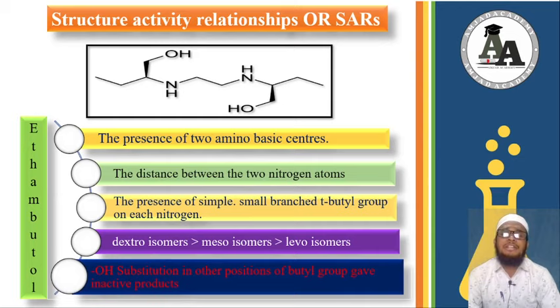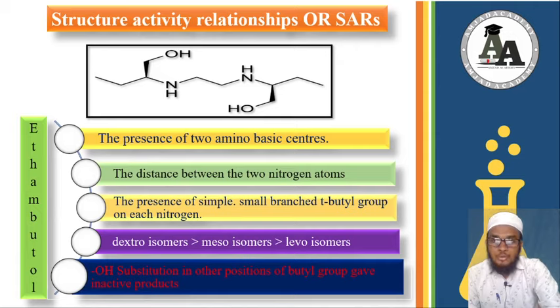The fourth point is the point of OH group substitution. Now as you look here, this OH group is at a primary carbon. Now if I shift its position from primary carbon to a tertiary carbon or a secondary carbon, my drug will be inactive. This shifting of position will take me towards the inactivation of this drug.